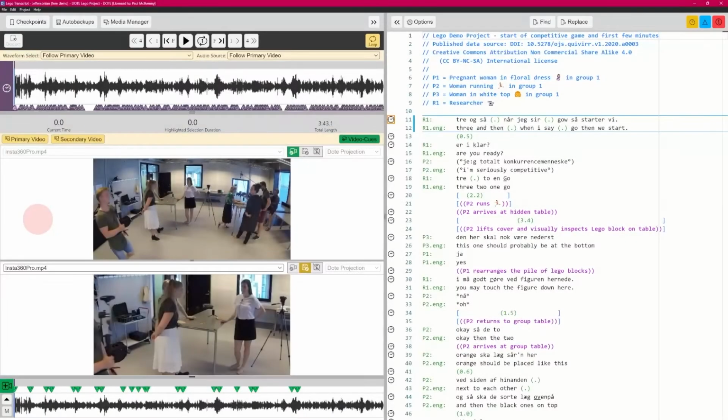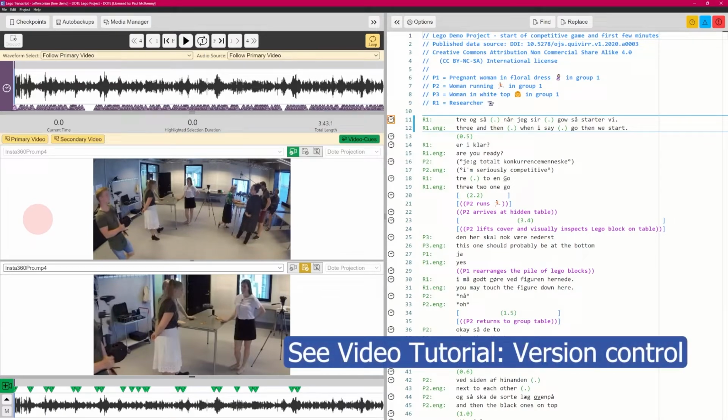Welcome to an advanced tutorial on how to transcribe with DOTE. And in this one we're going to be focusing on how you can share a transcript with somebody else, and then how you can comment on that. And there's at least two ways that you can do that using DOTE.